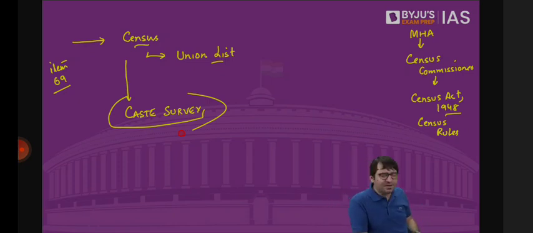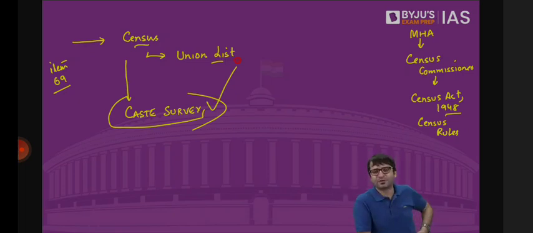For every scheme, for every policy, you need data. If we want to provide schemes for the marginalized communities, scholarships for them, support for them, we need to identify how many people belong to that community. Because that is how we can allocate resources to that particular scheme, policy, or program. The last data that we had of other backward classes was in 1931, so we need this data today. We're not carrying out a census, we're carrying out a caste survey. And the Supreme Court said, okay, you can carry out this caste survey.